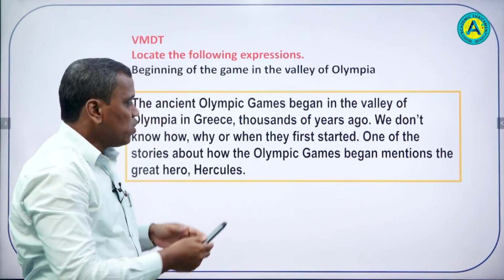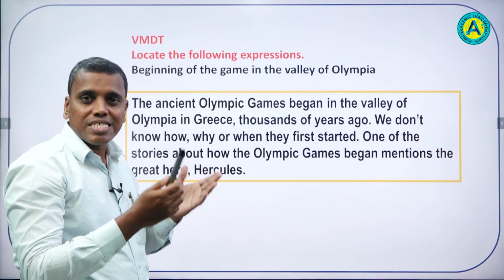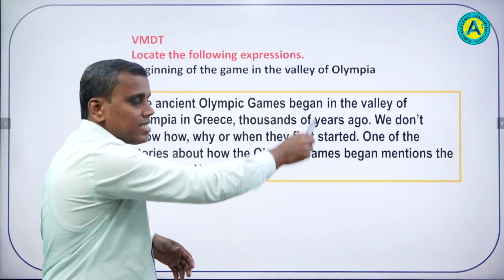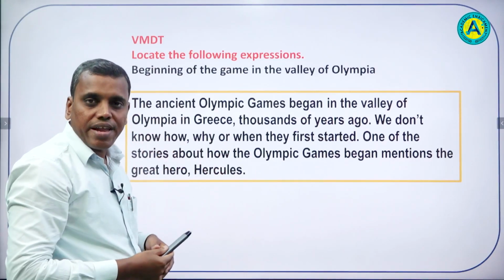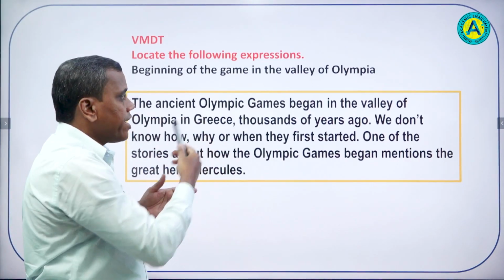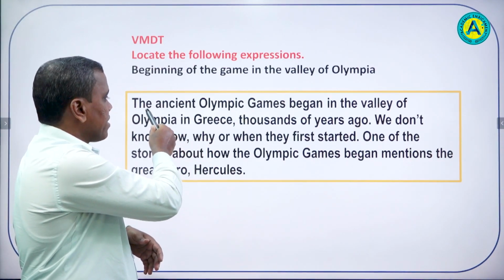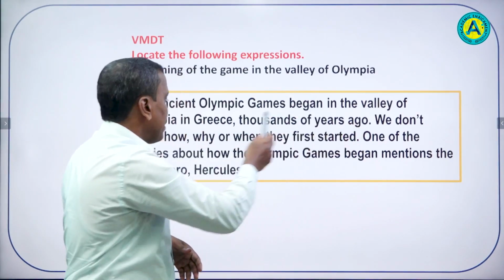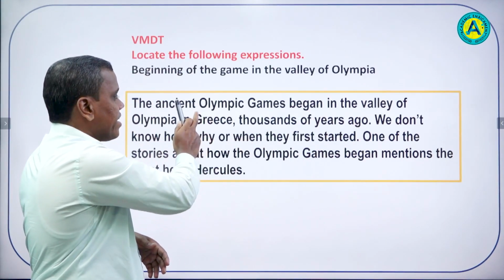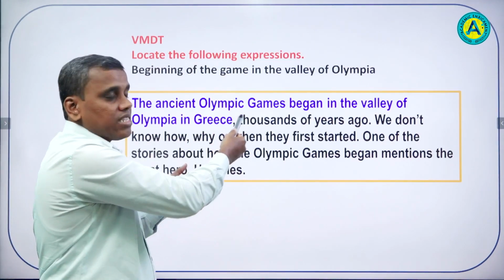So students, we have to find out this phrase within this paragraph. Let's look at this paragraph carefully. As we can see, the ancient Olympic Games began in the Valley of Olympia in Greece. So, this expression is found here.